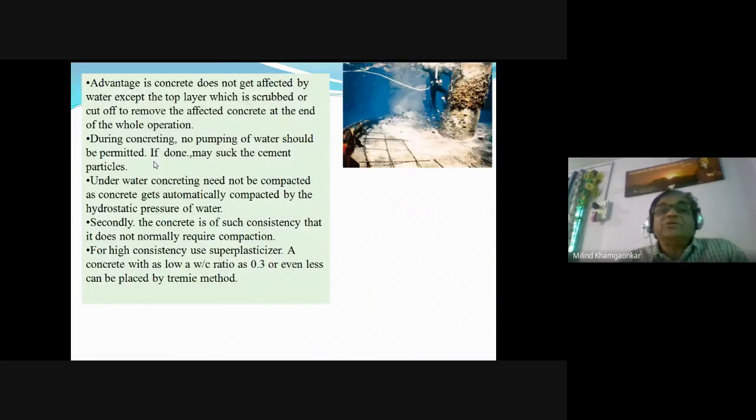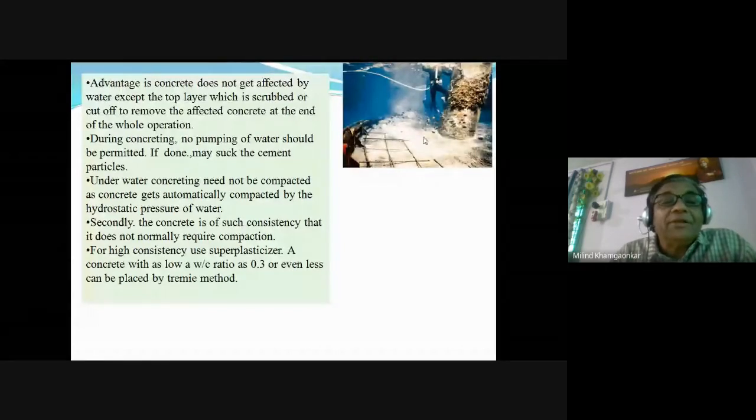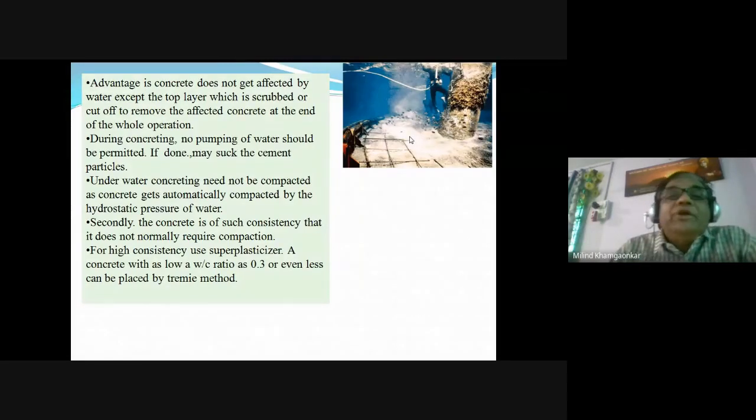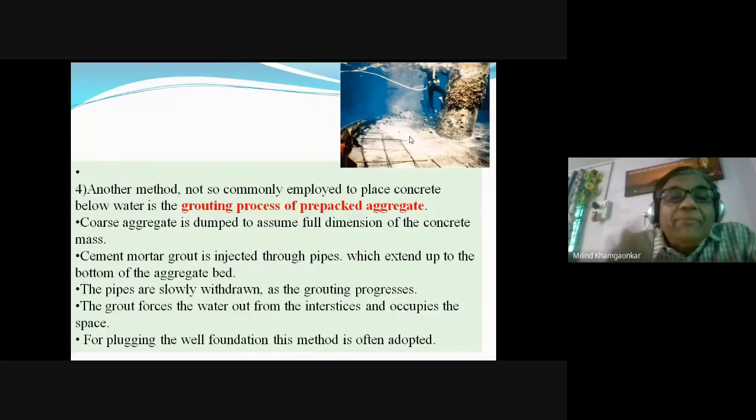Okay friends, so in this way, you can see how the concreting is to be done below the water by the tremie method. Okay. So we have seen the first method, that is by using the crane. Second is by using the dry or semi-dry mixture of the concrete, putting into the bags, those bags put into the water. Third, we have seen the tremie method. Okay. I think you all must have understood the basics.